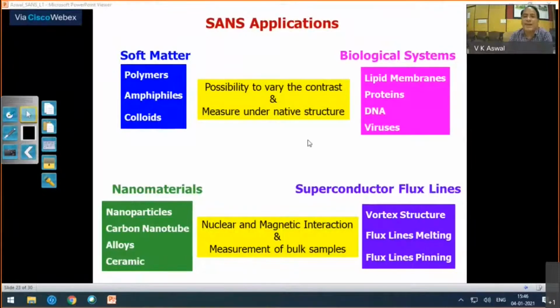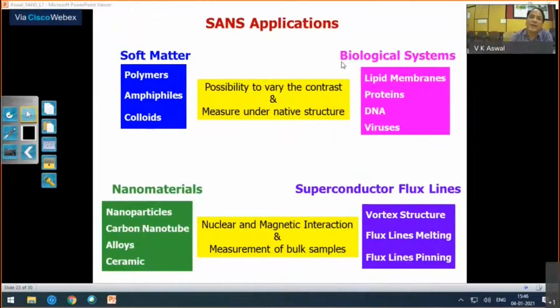So where are the applications? What different kinds of systems are studied by small angle neutron scattering? Soft matter is one, for example, to look at polymers, amphiphiles, colloids. Then biological systems with components like lipid membranes, proteins, DNA, viruses. I would say that 70 to 80% of small angle neutron scattering is used for these kinds of systems, soft matter and biological systems.